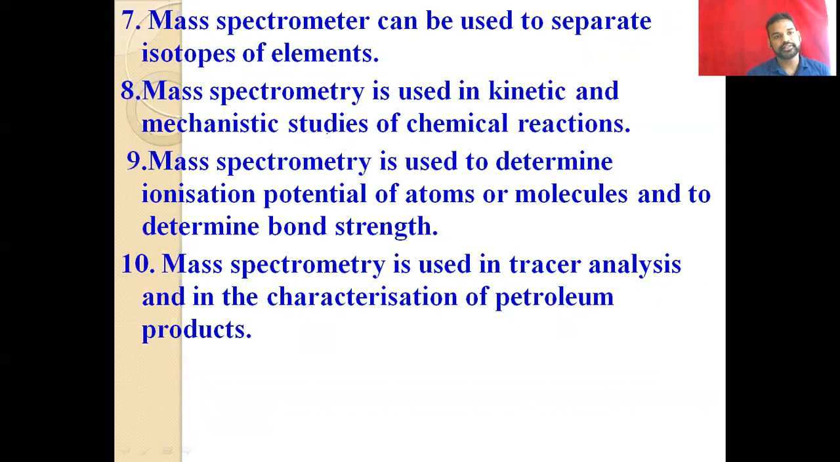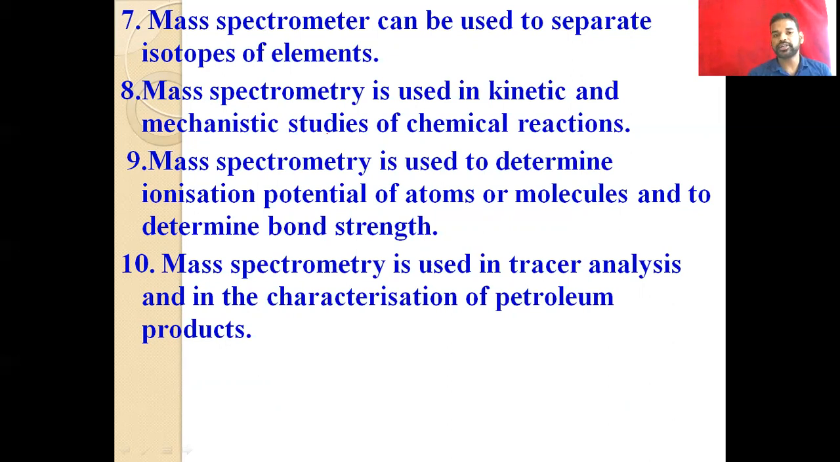And then the next application: a mass spectrometer can be used to separate the isotopes of an element. So we know the isotopic peaks, so we can easily separate the isotopes and identify them. This is another application. And then mass spectrometry is used in the kinetic and mechanistic study of chemical reactions. In a chemical reaction it gives the pattern of fragment formation and evidence for the pattern, so we can easily identify the mechanism and give the evidence for the mechanism of a chemical reaction.